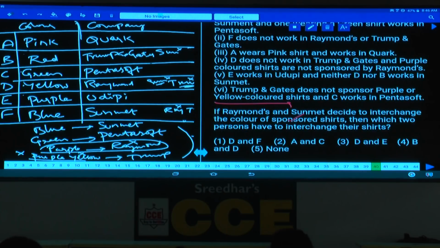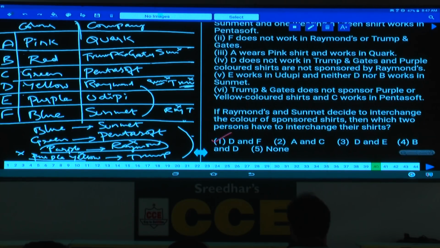Then question number 40. If Raymond and Sunmet decide to interchange the colors, then which two persons have to interchange their sets? Yes, tell me which two persons have to interchange their sets? D and F, that is choice 1.